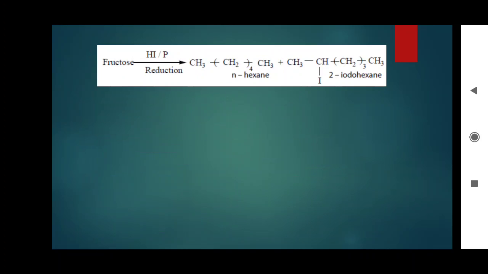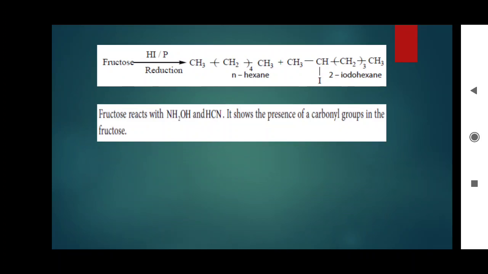Point number 2. Fructose on reduction with hydroiodic acid and red phosphorus gives a mixture of n-hexane major product and 2-iodohexane minor product. The reaction indicates that 6 carbon atoms in fructose are in a straight chain. So 6 carbons are present with a straight chain.